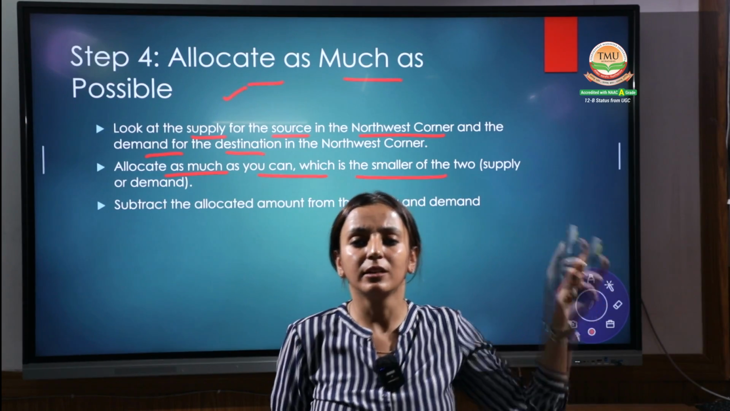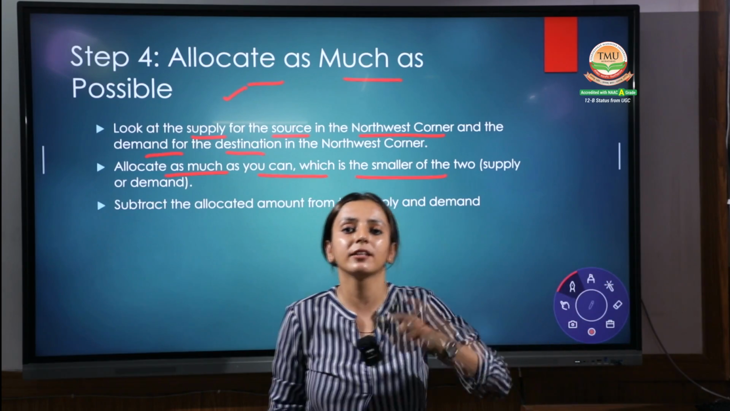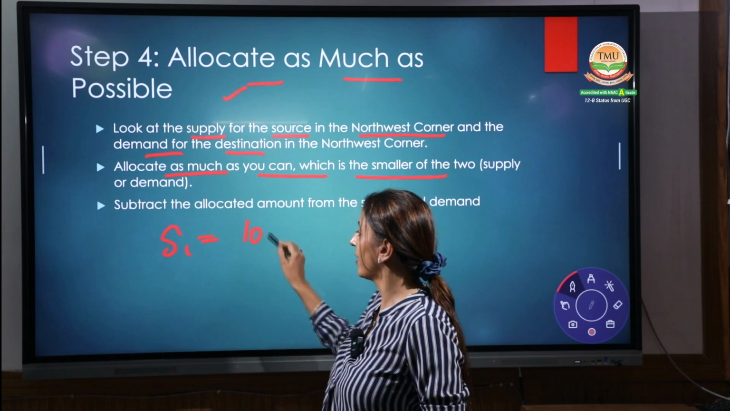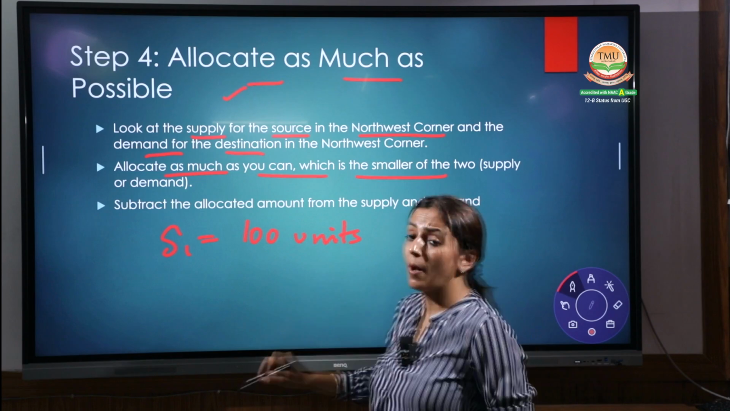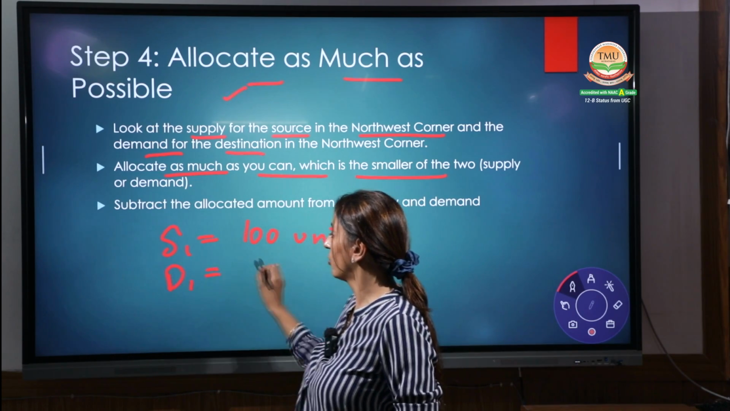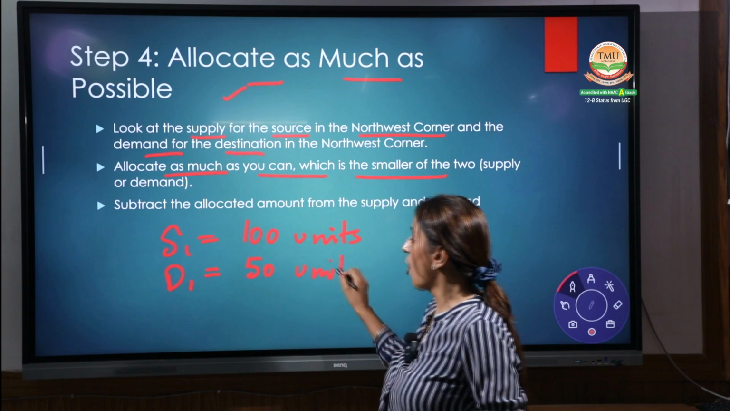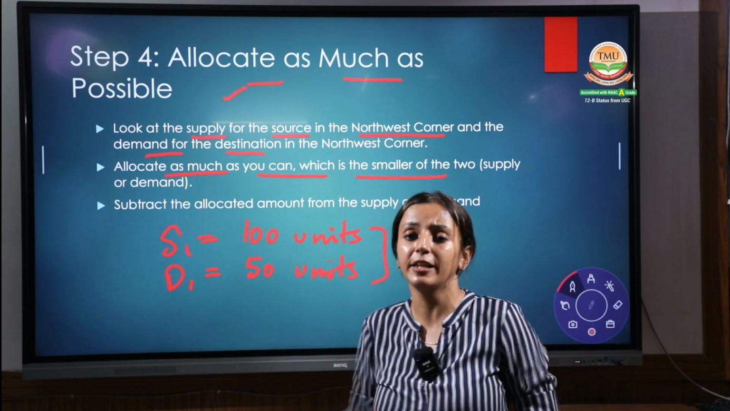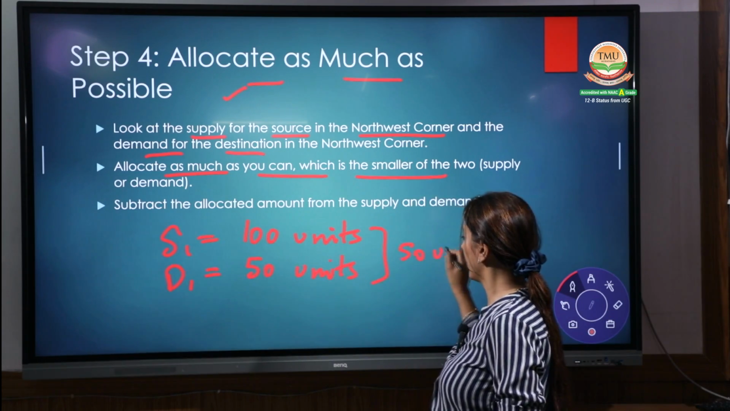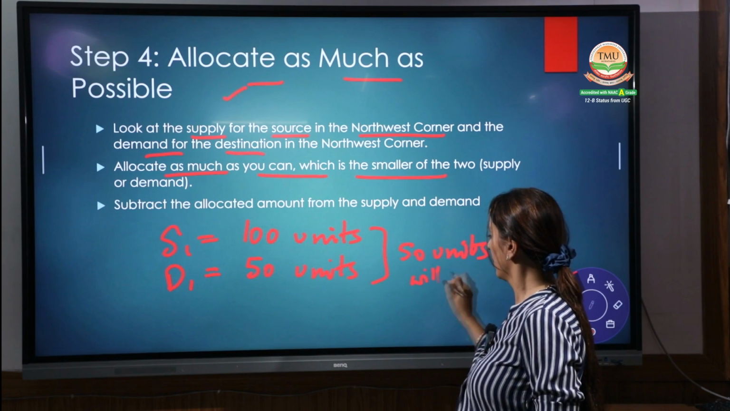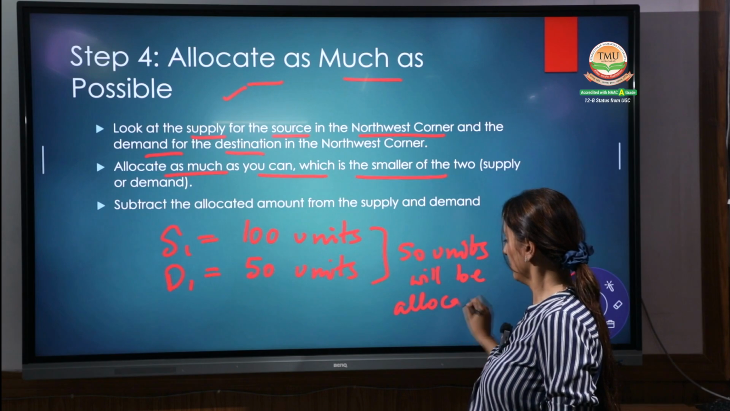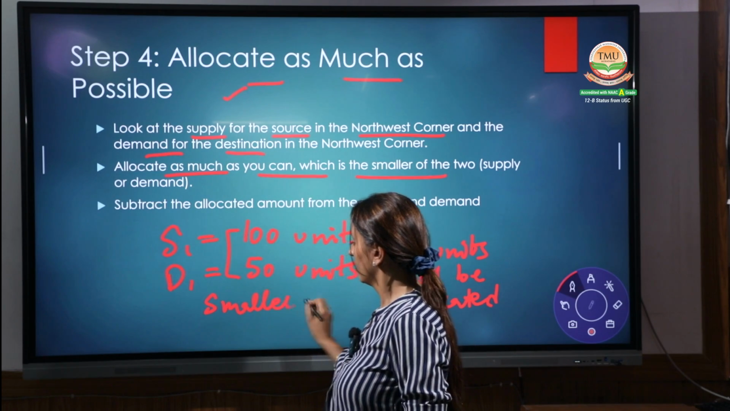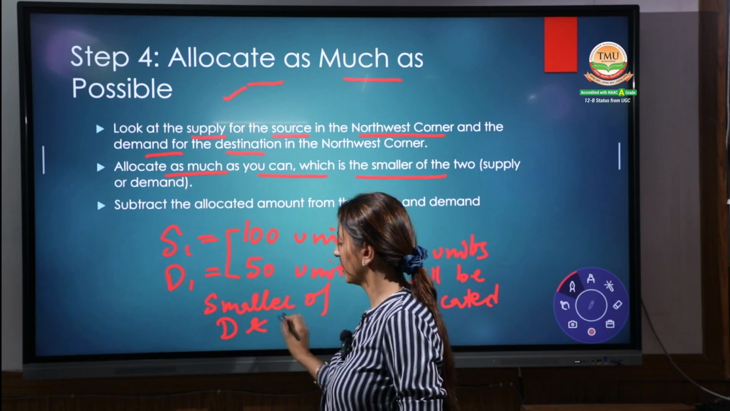For example, Mr. X, who is supplying the goods, can supply 100 quantities. Say source 1 can supply 100 units. But destination 1, where you have to send these goods, requires only 50 units. How much can you allocate from one source to one destination? Maximum 50 units will be allocated. That means the smaller of these two: the smaller of demand and supply.